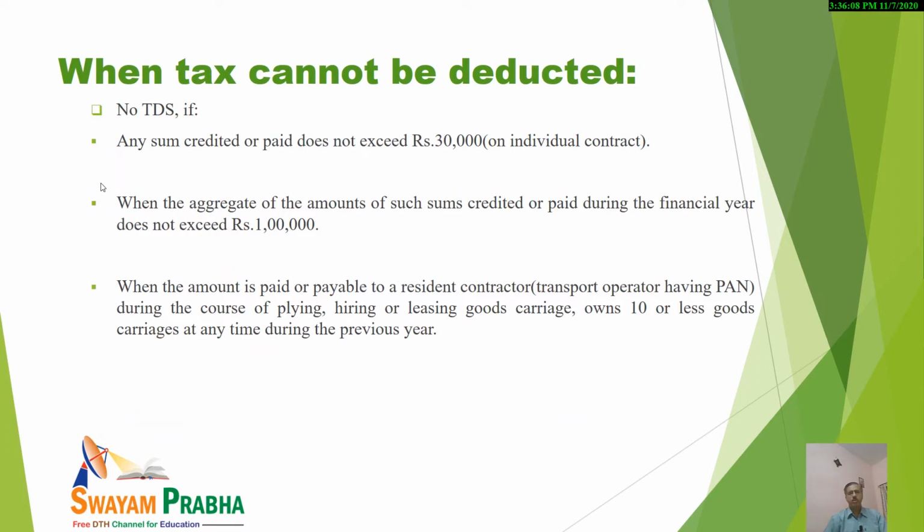One thing you should note in this case, that no TDS will be deducted. There will be no TDS, no tax will be deducted in case regarding individual contract, the amount credited or paid is up to, it doesn't exceed rupees 30,000, and when the aggregate of amounts of such sums credited or paid during the financial year, it does not exceed 1 lakh. Regarding individual contract, it is 30,000, and aggregate of amounts of such sum, it is up to 1 lakh. In that case, no TDS will be required to be deducted.